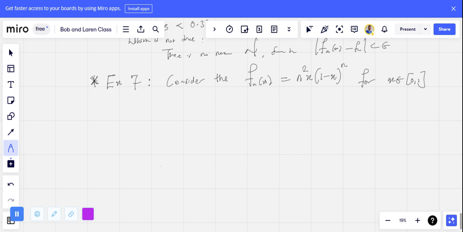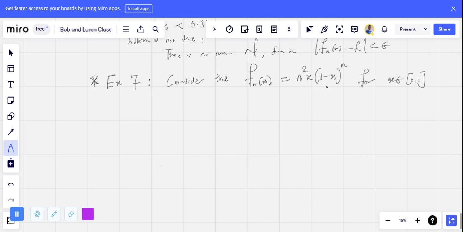So sorry for that. Concerning the question, let's come back to this. We have considered f_n(x) equals n squared x, open bracket 1 minus x, to the power of n. So here is the question. What we have to do now is confirm whether there is no natural number n that satisfies the definition of uniform convergence. How are you going to go about this?